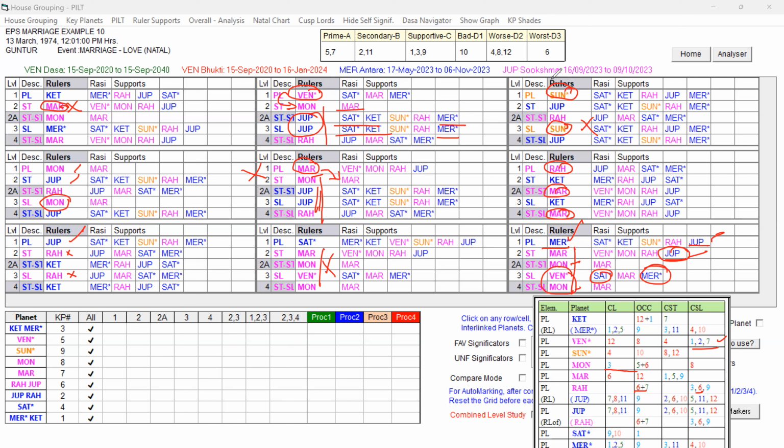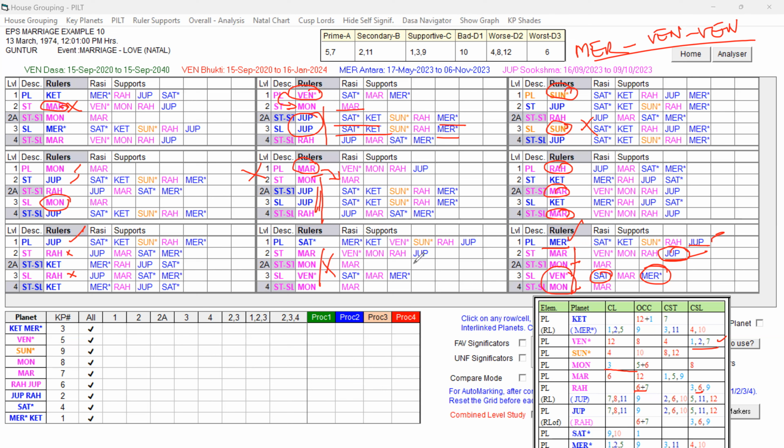So in Rahu Dasa, Mercury Bhukti, and Venus Antara, the native got married. You can see there are a lot of pink shades, a lot of 8 and 12. It means they got married, a love marriage, without the consent of the parents. They left the house and they got married. So that is all clearly seen.